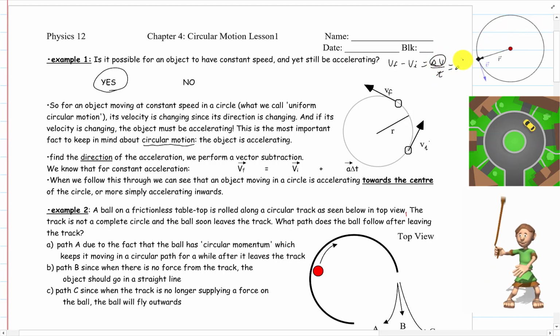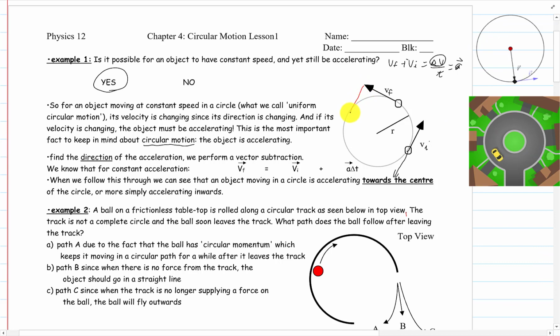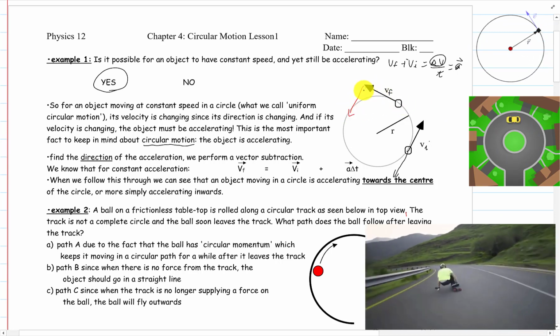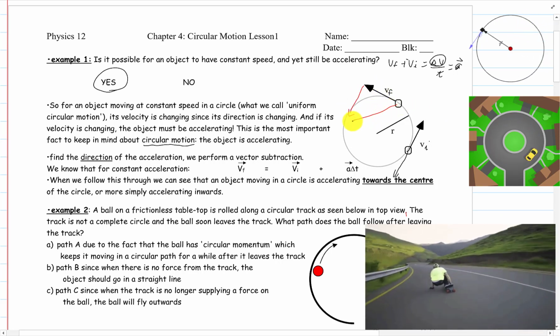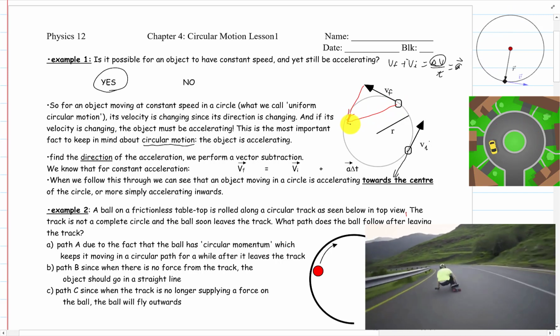So the direction of this is the direction of the acceleration. We need to subtract, but we don't know how to subtract, so we add a negative. So the negative VI is this way. So we add a negative VI to this. So the total is kind of like that.